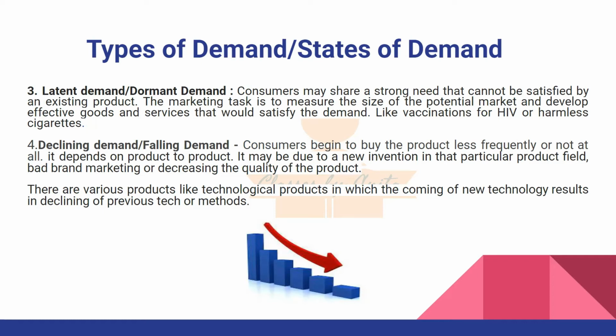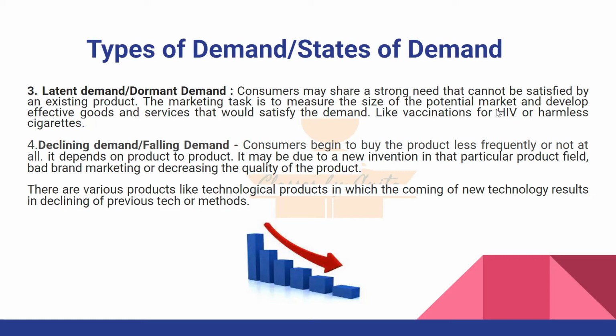तो इसमें हमारे पास जो हमने एग्जांपल लिया है वैक्सीनेशन फॉर HIV. सो HIV का अभी तक कोई भी ऐसा इलाज नहीं है, ऐसा कोई भी अभी तक हमारे पास मेडिकेशन नहीं है जिससे हम ये बोल सकें कि now HIV is also curable. So basically these are the products which give you the opportunity to cater to the needs of the customer, what the customer is looking for exactly, and he is not satisfied with the current product available in the market. So this is called the latent demand or the dormant demand.